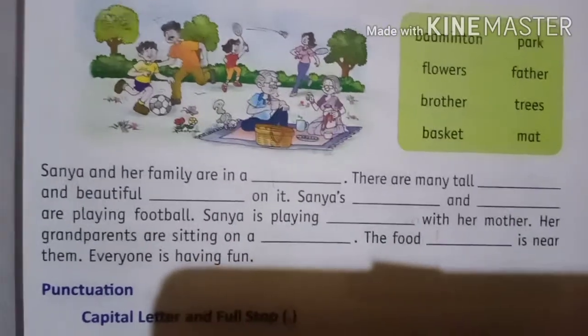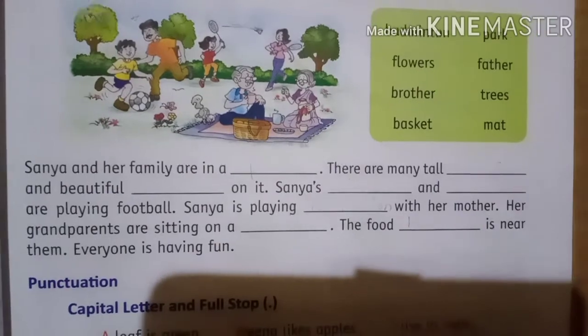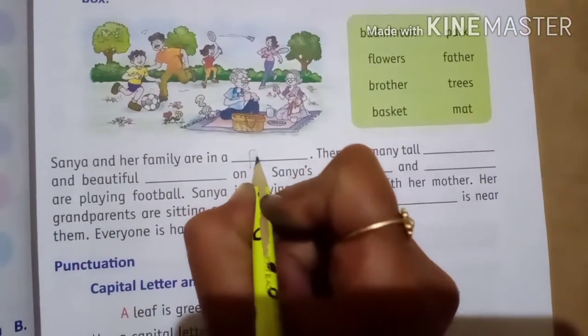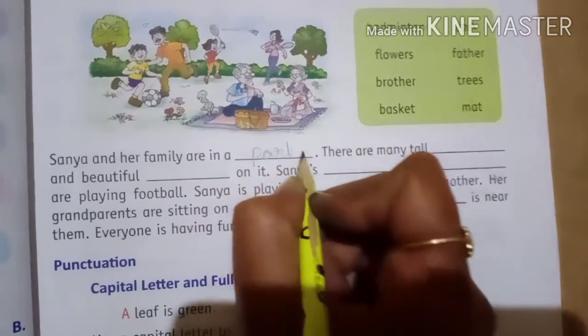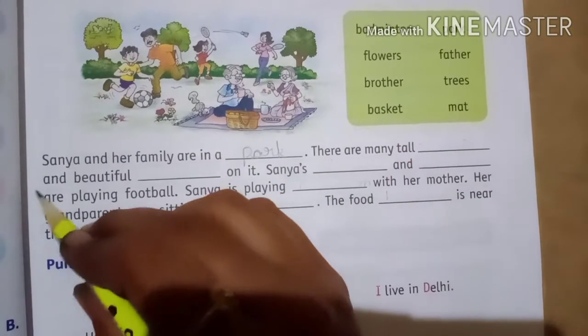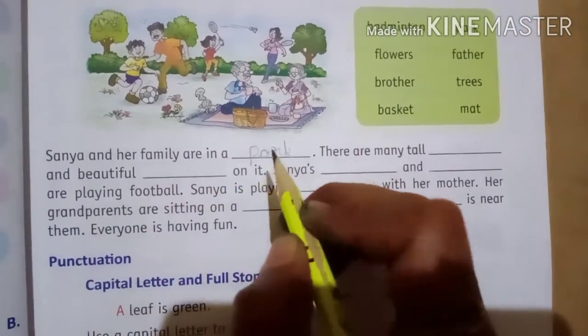Here, writing sentences. Look at the pictures and complete the sentence. Use words from the box. In the box they have given clues, and we have to complete the sentences. Sania and her family are in a dash. Where are they? They are in the park. Right here, P-A-R-K, park.